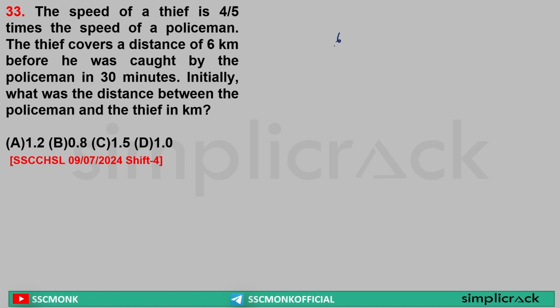Total distance covered 6 km. Total time taken 1 by 2 hour. 30 minutes is 1 by 2 hour. That is equal to 12 km per hour. This is the relative speed. This is a very basic question I am giving you as homework.